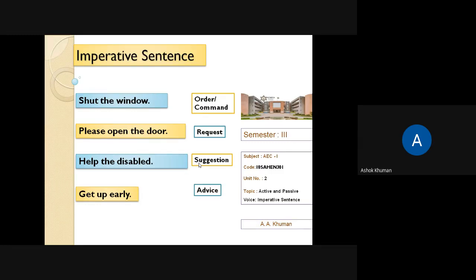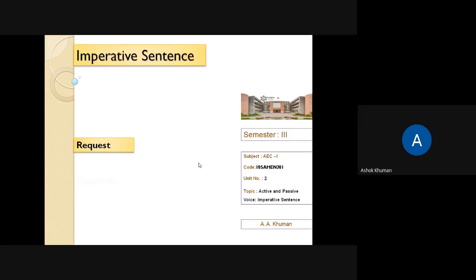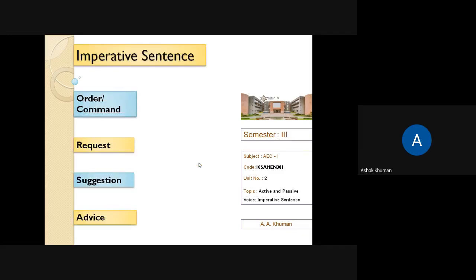Now let us see what is the structure of order, request, suggestion and advice. Now we have four. Please note down. This is something that you have to remember.